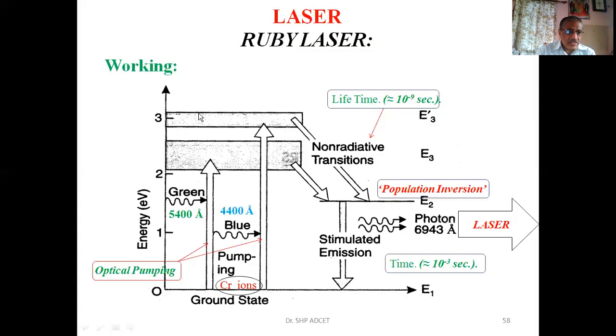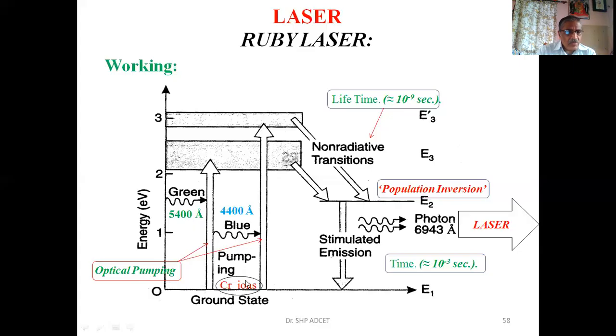Because we are increasing the energy associated with the atoms, they jump from the lower level to the higher level. This is called pumping. Since light is used, this jumping of the atom from the lower level to the higher level is called optical pumping, because in order to generate the beam of laser, we have incident photons. Of course, they are green and blue color, and hence it is called optical pumping.